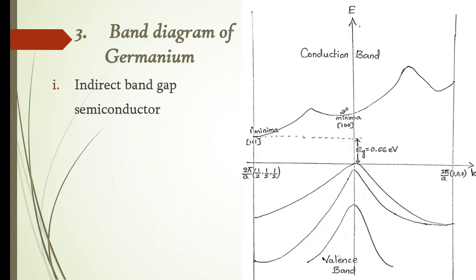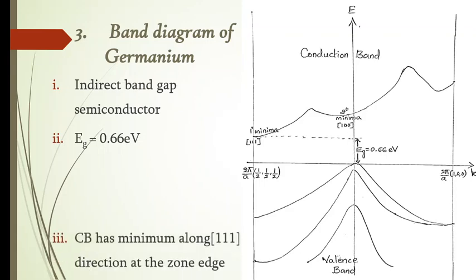The top of the valence band is at the origin, that is k equals 0, and the bottom of the conduction band is at the zone edge. So germanium is again an example of an indirect band gap semiconductor. Next, coming to its energy gap, the energy gap is equal to 0.66 electron volt, which is again represented in the diagram.